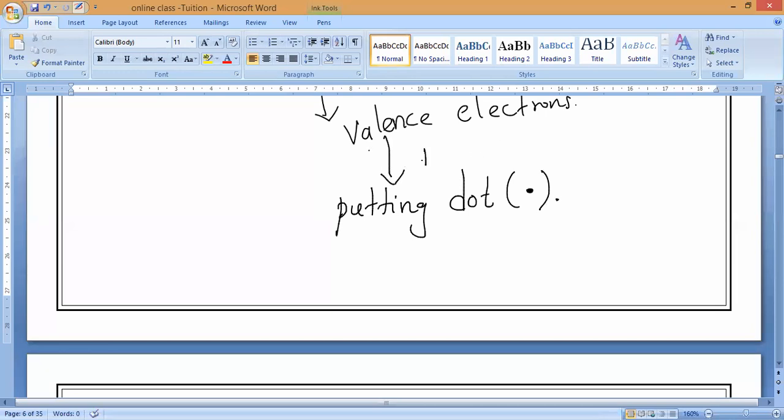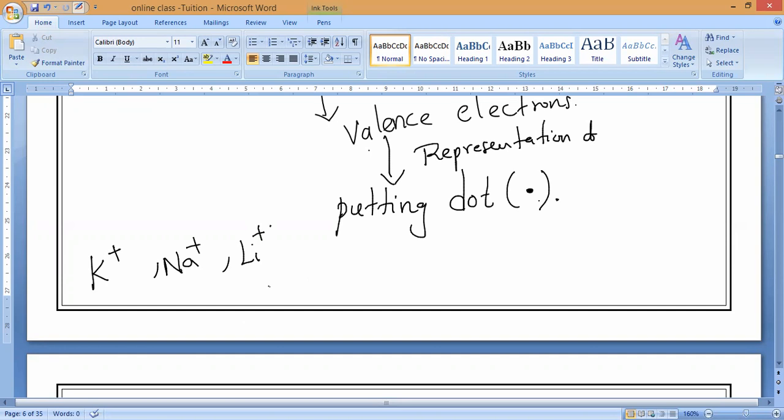So this is the representation of valence electrons. Can you give an example, sir? I will give you. The representation of valence electrons is putting dots. Understand? So try to understand very carefully. If only one electron is there, suppose you take potassium. What is its charge? +1. Correct or not? Sodium, +1. Lithium, +1.